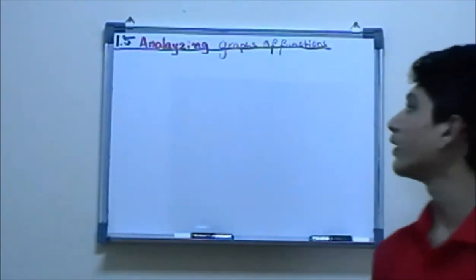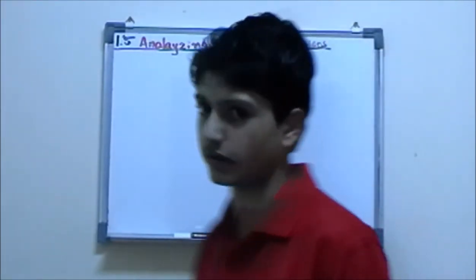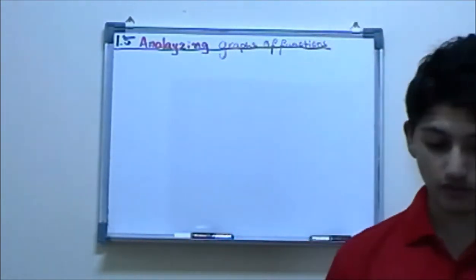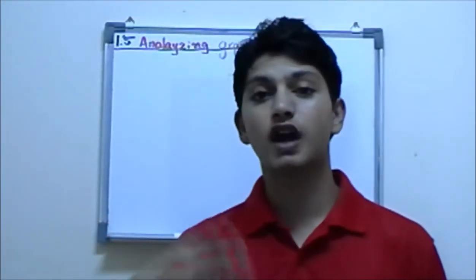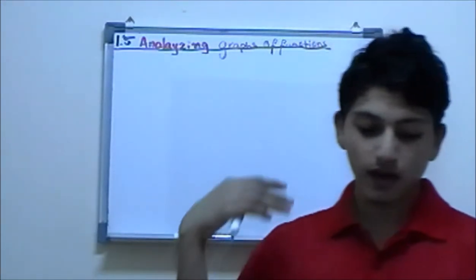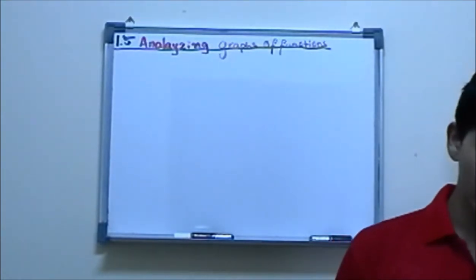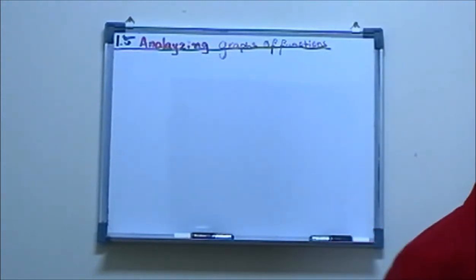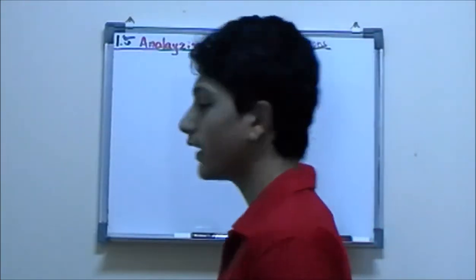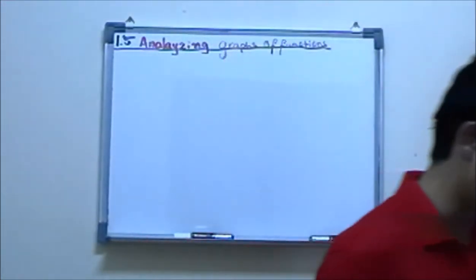Today we'll talk about our topic, which is analyzing graph of equation. What we are going to learn is how to imagine a graph. When we first talked about the notion of function, we talked about the domain and range of a function, determining them according to the equation we were referring to. In this topic we are not going to refer to the function itself. By just looking at the graph, we can find the domain and range of the equation.